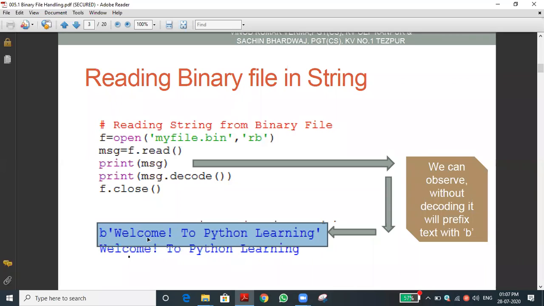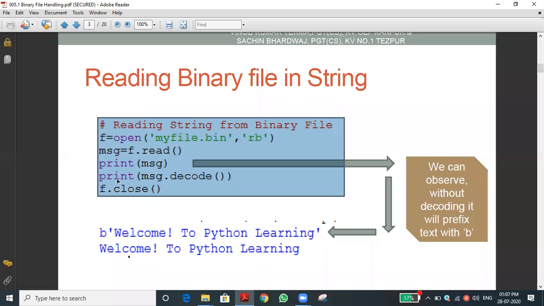What is printed? B, welcome to Python learning. Actually, the real data is: welcome, the exclamatory symbol, to Python learning. That is the real content. But B is prefixed. Why, do you know? Can you understand? Because we didn't decode it. Without decode, the B letter will be prefixed to the data. Okay, that is the first thing.